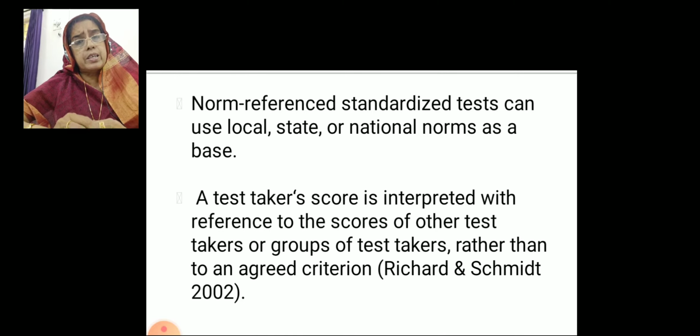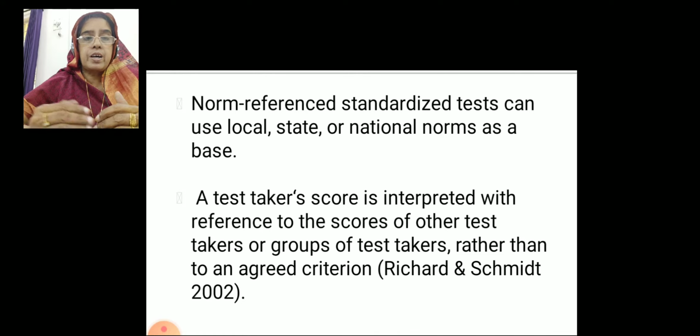Next, there are many other norms. For example, in 10th standard and 12th standard, we used to rank our students. Suppose a student is good in a particular district, for example, Dindigul district. Then who is the first 10th mark topper of Dindigul district? Then we used to say she is the 10th public examination topper. And that is local level. In the district level, we are comparing her marks with other marks and we are assigning the ranks. She stood first, like that. Or that particular boy stood first in the examination.